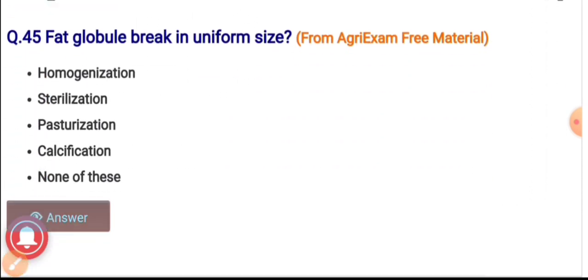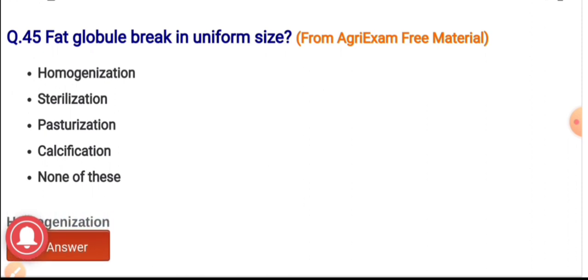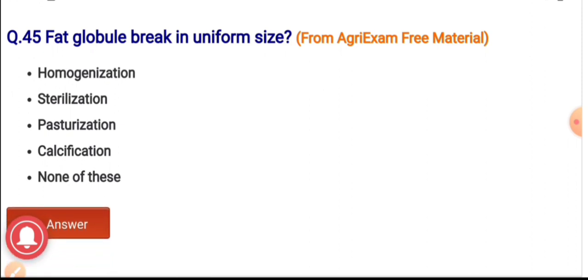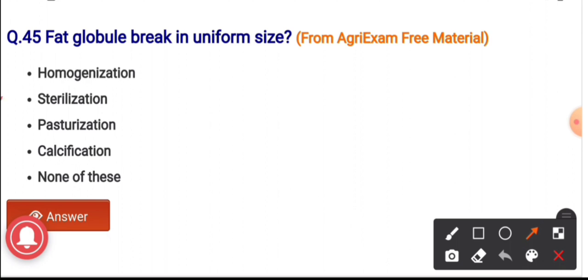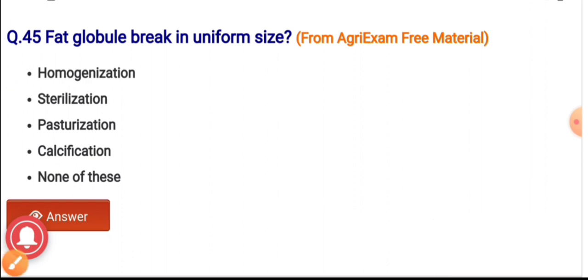Question number 45. The fat globules break into uniform size. The options are homogenization, sterilization, pasteurization, calcification, none of these. And the correct answer is homogenization. It is the process in which the fat globules break into uniform size.